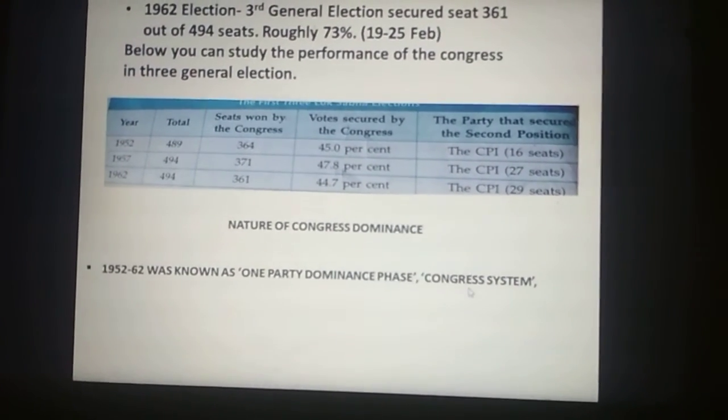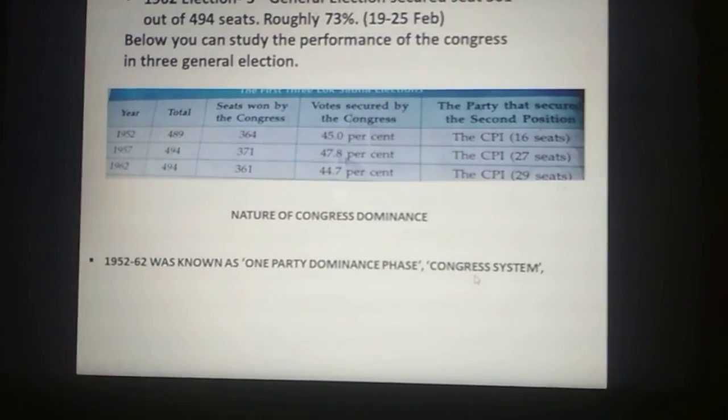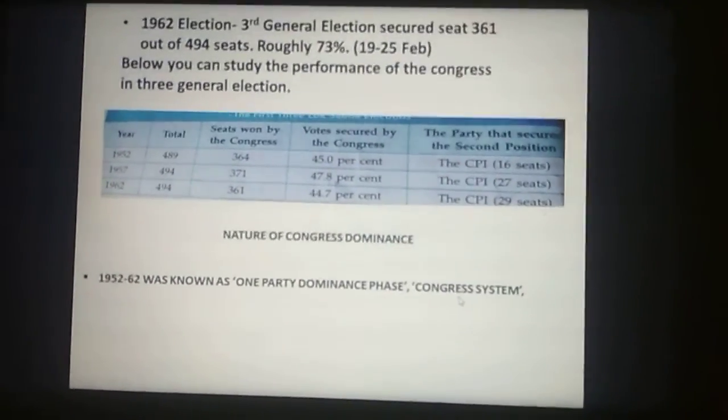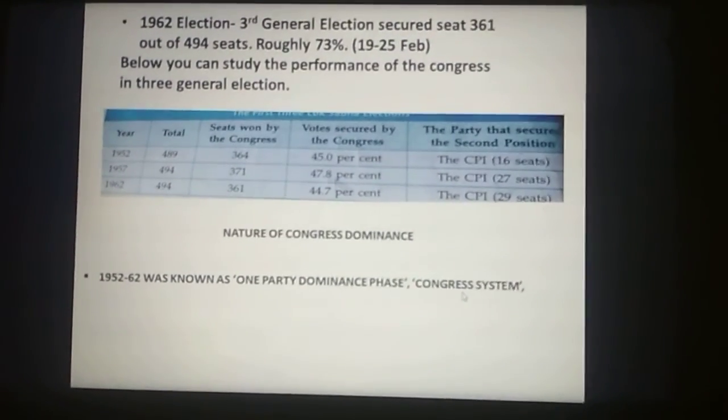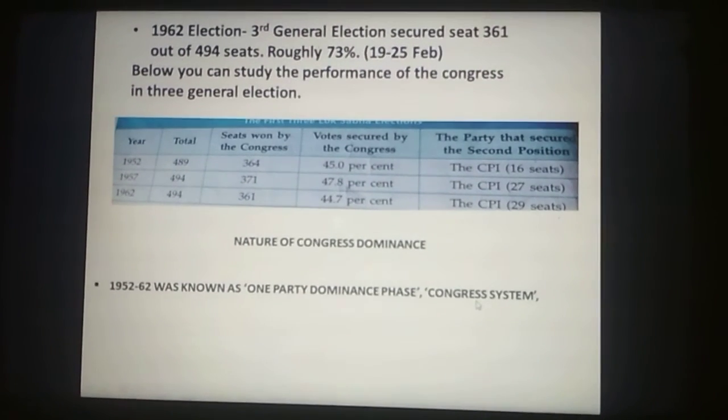Like I've told you, in the second general election, almost 45 political parties contested, but none of them could compare with the Congress. So that was one of the peculiar natures of the Congress dominance in the Indian political scenario.